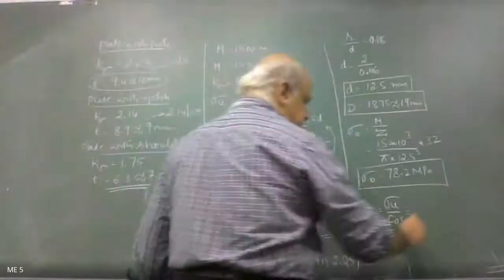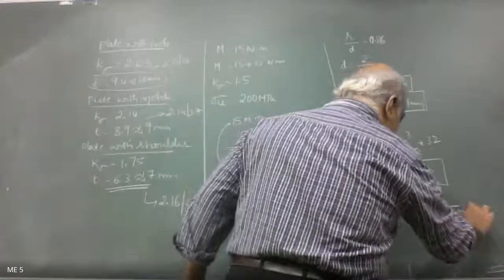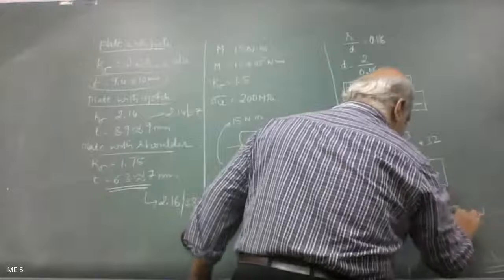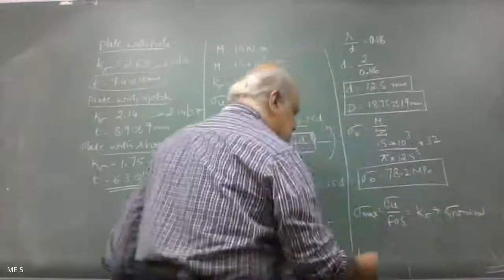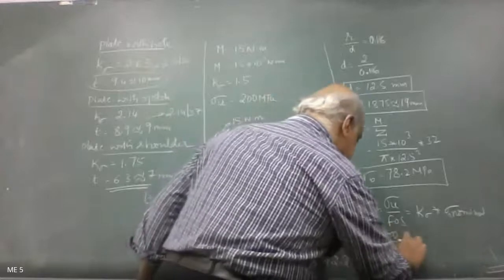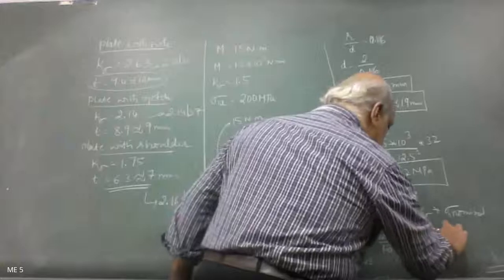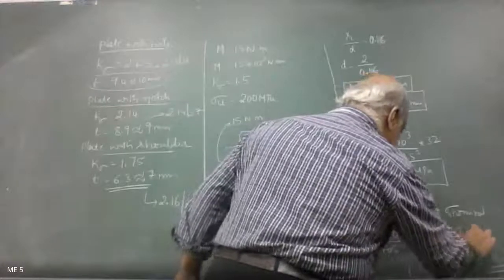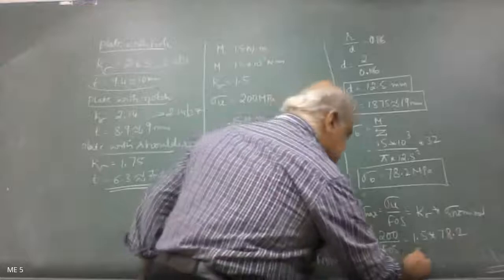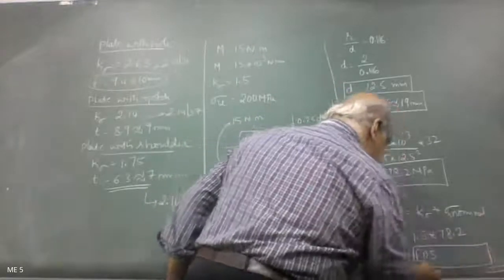Maximum stress is equal to K sigma into sigma nominal, that is sigma B here. So sigma ultimate given is 200 divided by factor of safety, equal to K sigma, 1.5, into nominal stress, 78.2 megapascal. So therefore, FOS is equal to